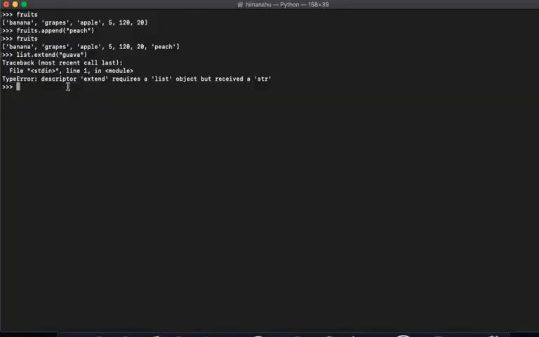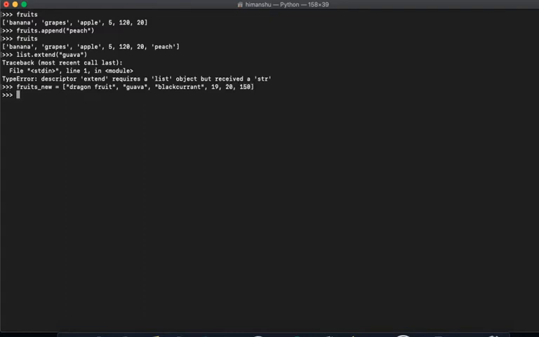I'll create another list, fruits underscore new equals to dragon fruit, guava, blackcurrant, and I will eventually add something like 100, 19, 20, 150, and so on.